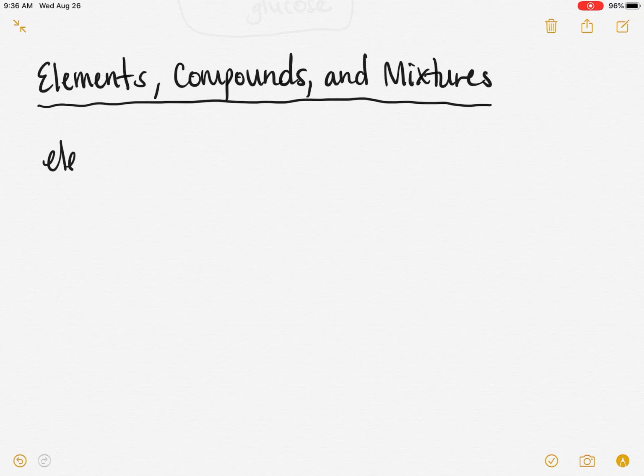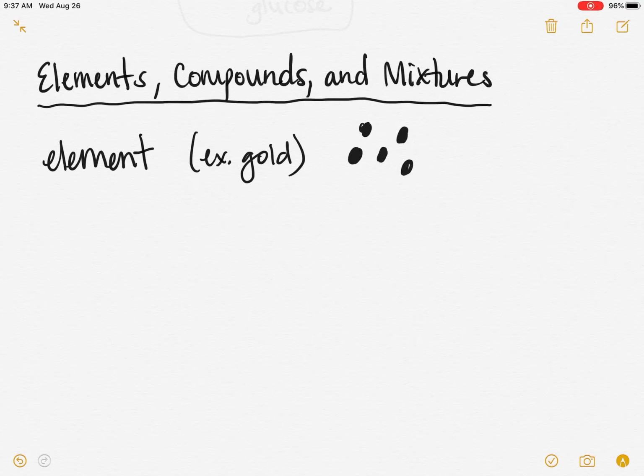So if I want to talk about an element, which we said is the simplest form of matter, you can do this on the back of your note paper, and I was going to draw what an element looked like. Remember, it's the simplest form of matter. So an example might be gold. Well, maybe I'll just draw a black circle. That would be 1 gold atom, which we really haven't talked about the atom yet, but that's 1 tiny gold particle. And then if I drew another black dot, well, that's just another gold particle. And then this is another gold particle, and this is another gold particle, and this is another gold particle.